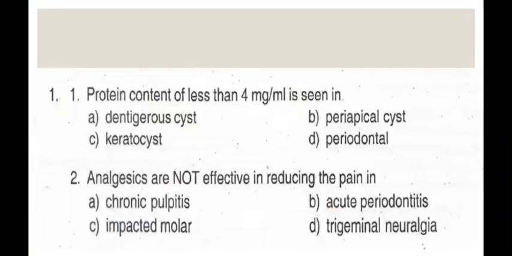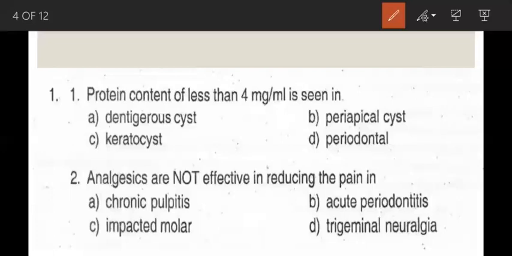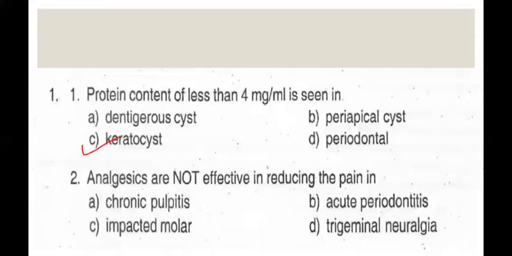Coming to the first question. Protein content of less than 4 mg per ml is seen in: options are dentigerous cyst, periapical cyst, keratocyst, and periodontal cyst. So the correct option is C, keratocyst.